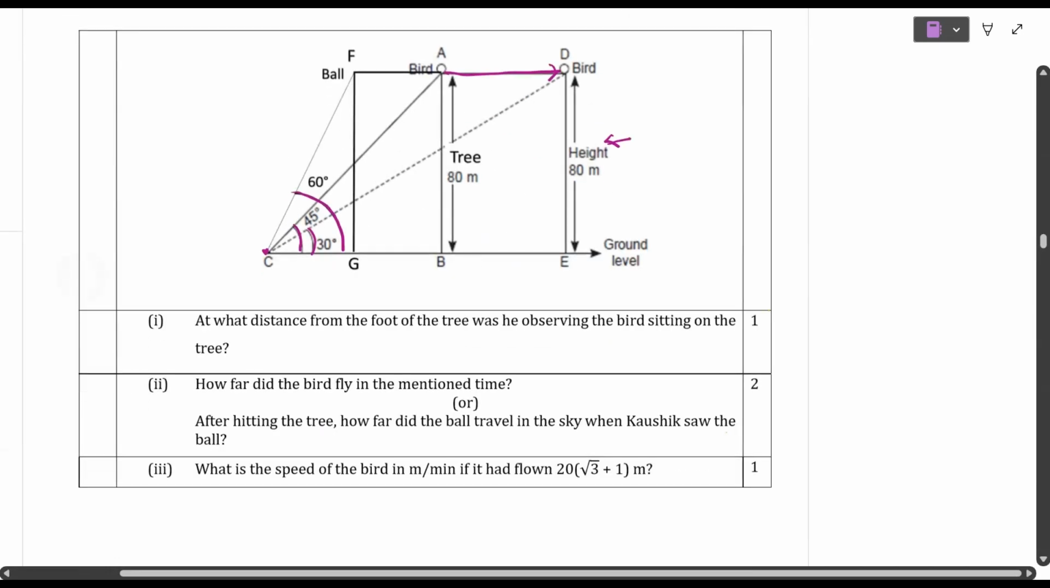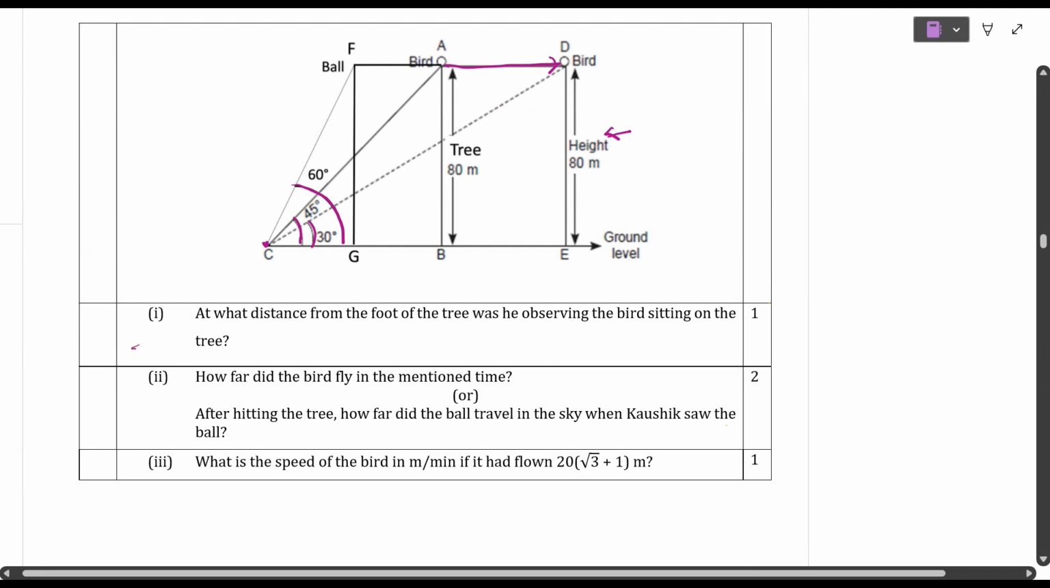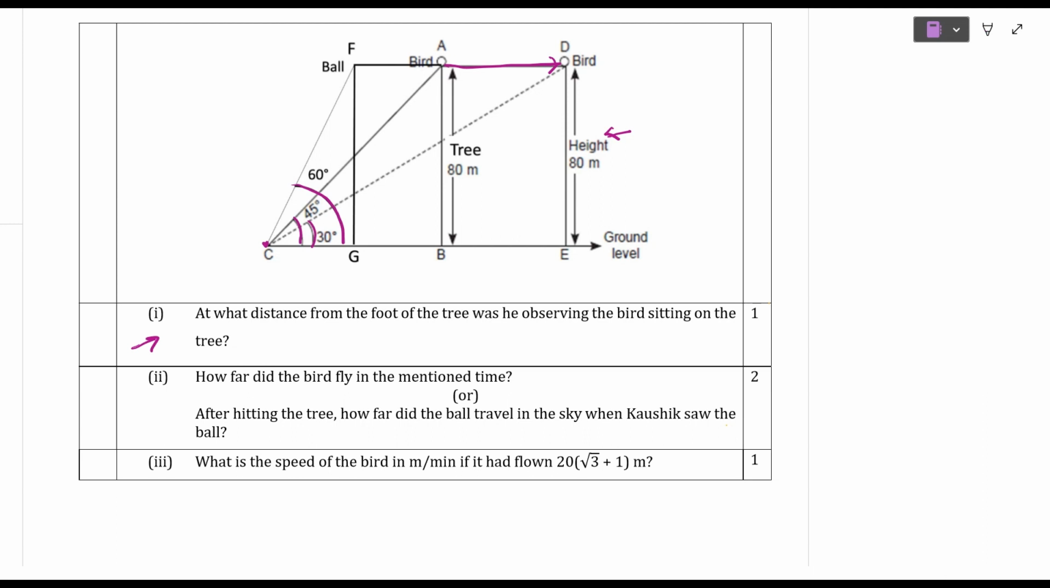Here the first question is, at what distance from the foot of the tree was he observing the bird sitting on the tree? Means what you have to find? The distance between, we have to find the CE. So in the first bit we have to find how much CE is. In order to get CE, what is the triangle you are going to take? In right angle triangle CED, observe carefully CED. Here the angle is 90 degrees.